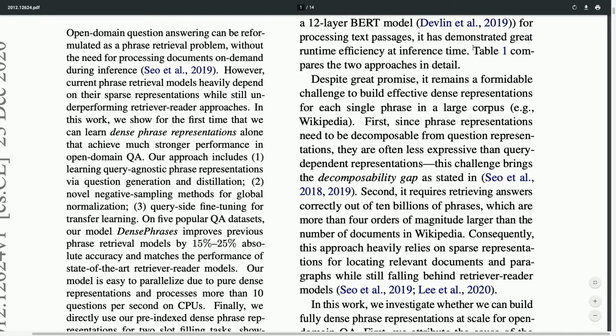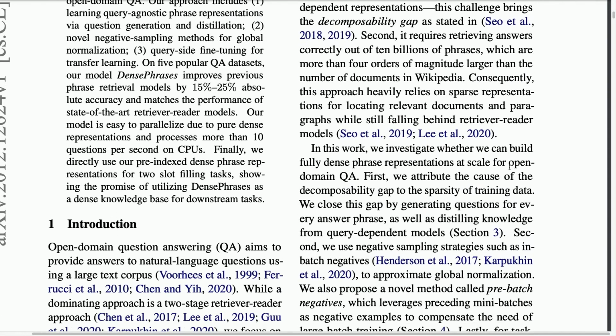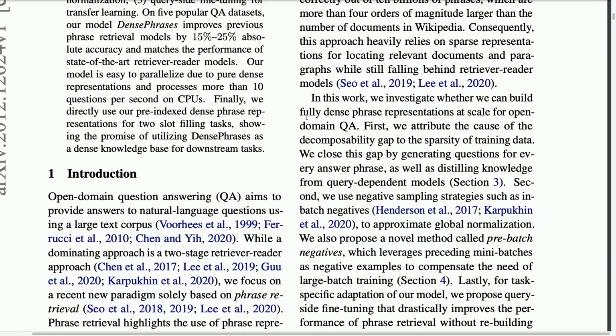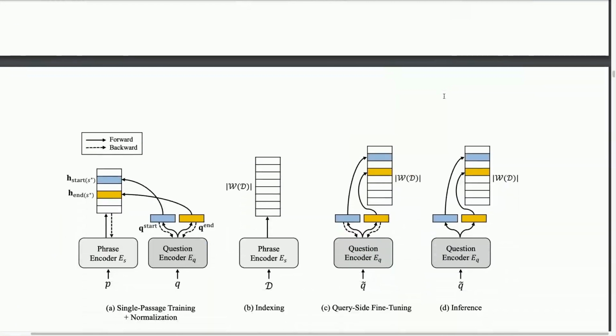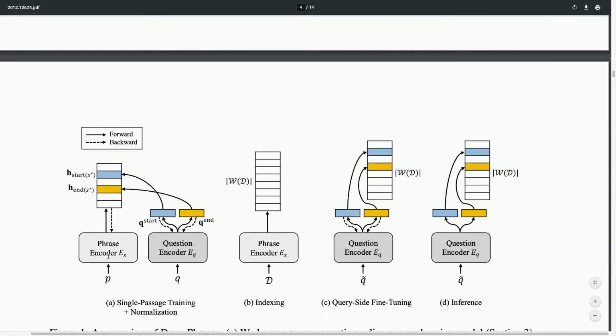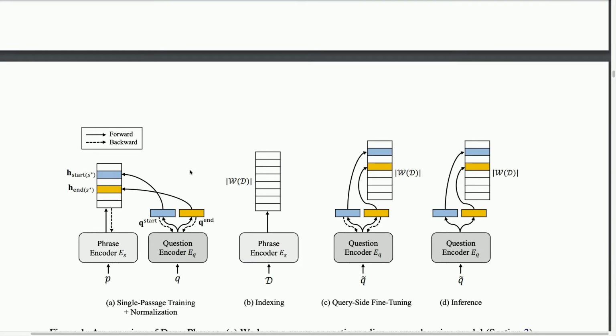So what did the authors do in a little bit more detail? First, they come up with a model that is capable of learning high quality phrase representations. The model is utilizing questions as well as phrases, and basically they generate a lot of questions using a question generation model, from what I understand, using some data available for this, and they train a model to jointly learn an embedding of questions and phrases from a dataset. But the model is obviously very efficient. You don't have to recompute the embeddings for each query. That would not be very nice.